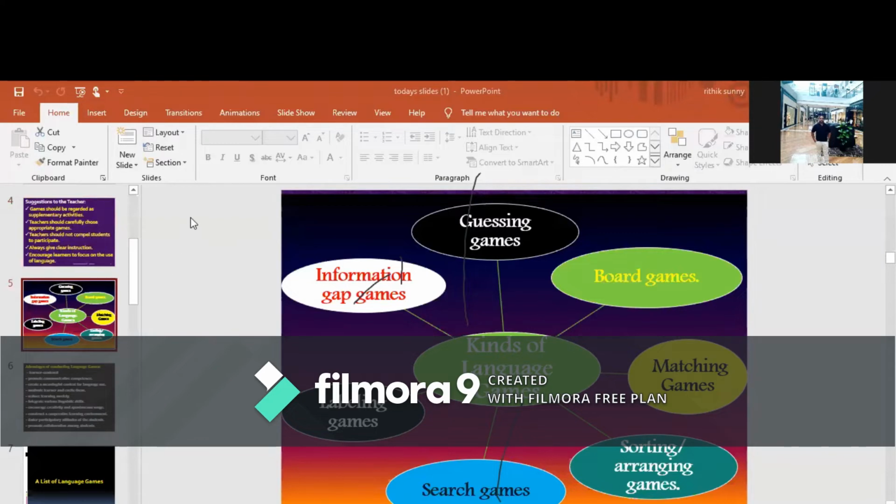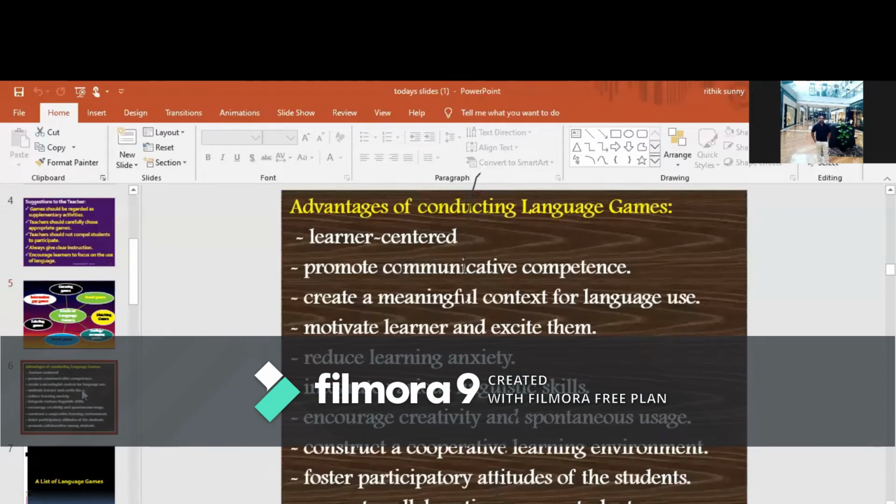Search games are also there, especially useful for vocabulary, and labeling games are also there for grammar, like labeling the words with parts of speech or direct and indirect speech or tenses. And information gap games are also there. This is nothing but transferring the information from a passage to a diagram or something else. In this manner, the language games can be divided into these kinds. So this is about the concept, the kinds of language games. Depending on the situation or aiming at a certain objective, the teacher has to select one particular language game. So that's about the topic.